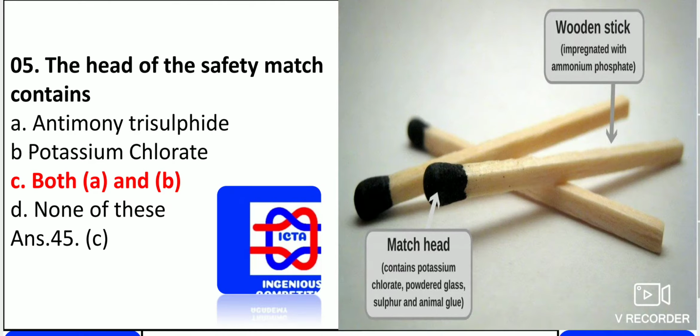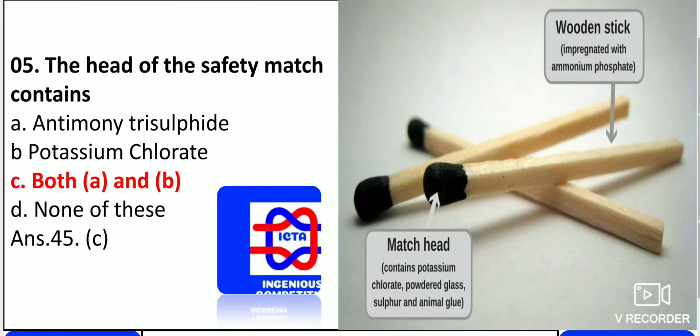The head of the safety match, we knew that the safety match contains potassium chloride, powdered glass, sulfur and animal glue. As you can see, the wooden stick is impregnated with ammonium phosphate. So in that there is ammonium phosphate, and here in the tip we have potassium chloride, powdered glass, sulfur along with animal glue. That is the reason it sticks.